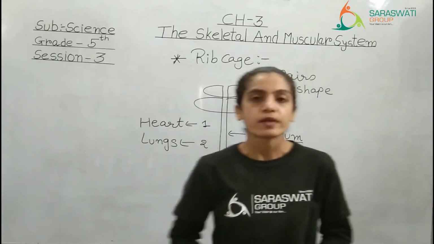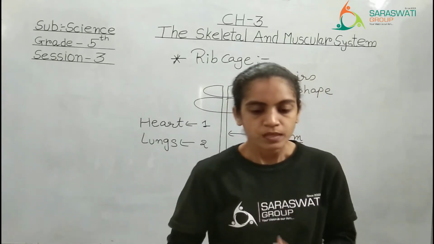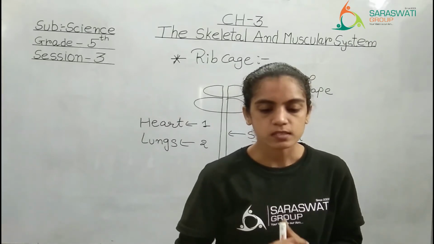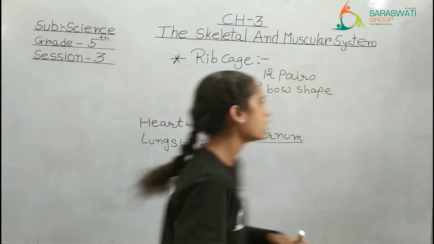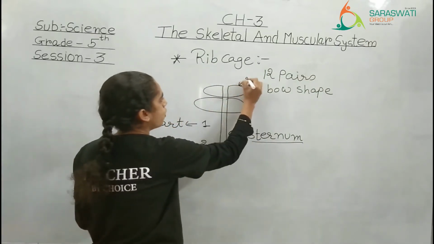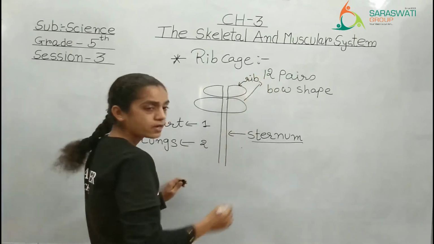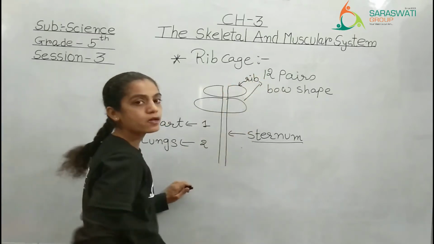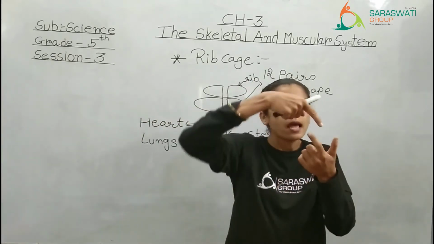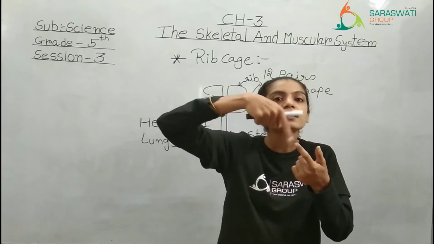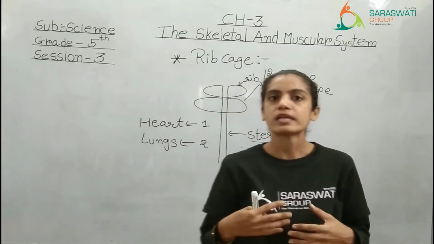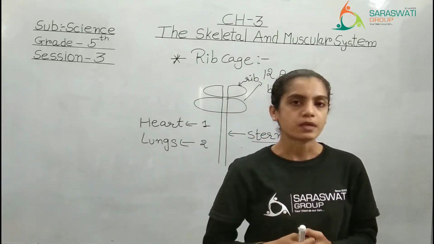Now, you can see in the textbook. It protects the heart and the lungs. The first rib is the shortest and most curved. This first rib, this pair, is the shortest, meaning very small in size, and the most curved. So it is the first pair of the rib cage.